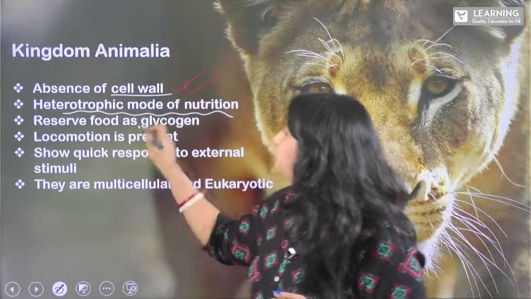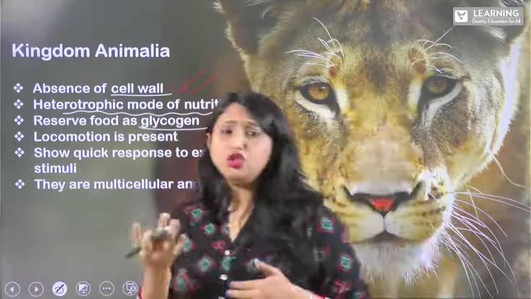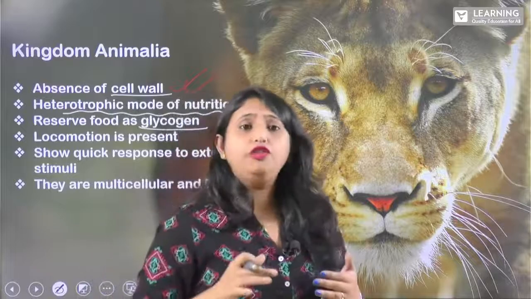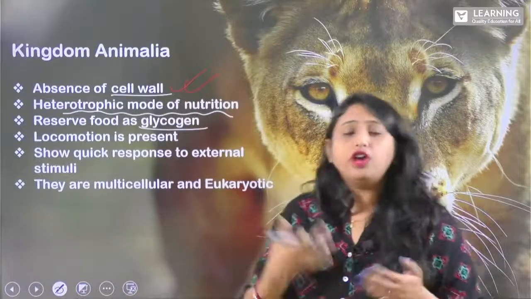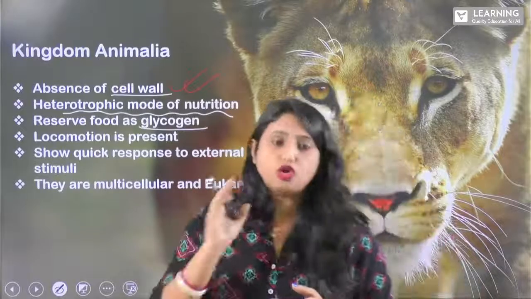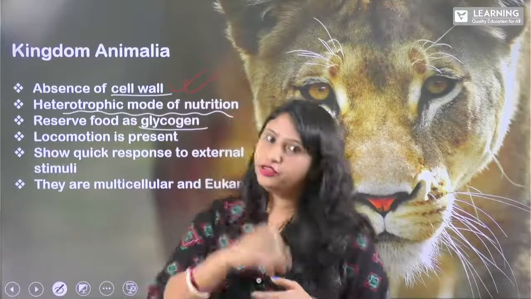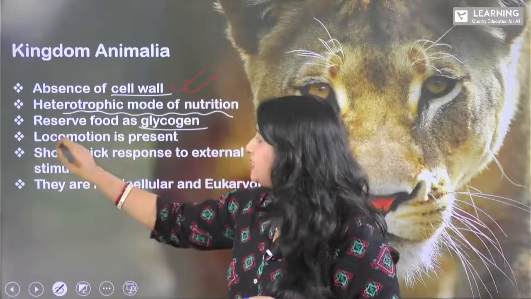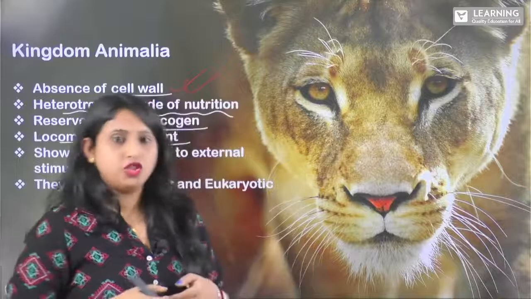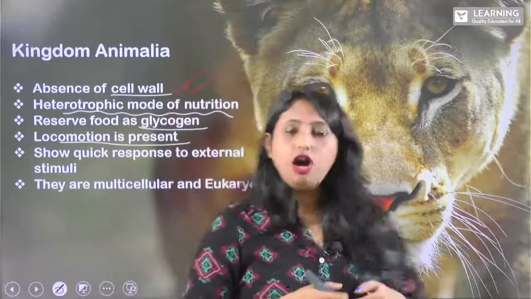Next, they reserve the food as glycogen. So glycogen is the stored food. We use glucose as a source of food, right? From the glucose we get energy, isn't it? The glycogen is your stored food. It is stored in your muscle and the liver cells. And yes, locomotion is present. We all human beings move from one place to another, isn't it? So locomotion is present.